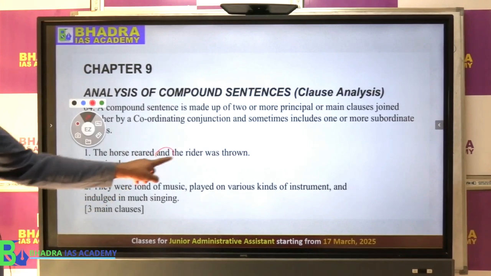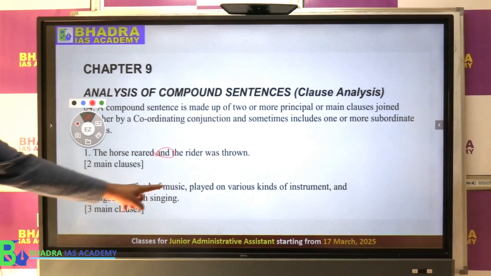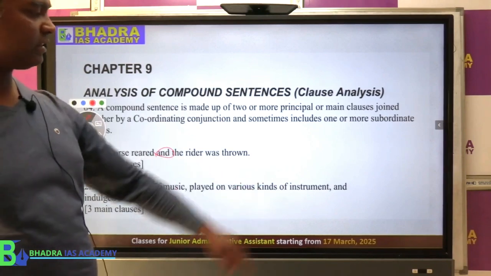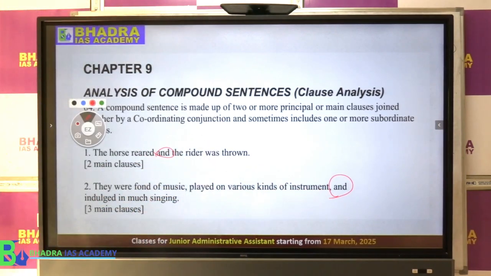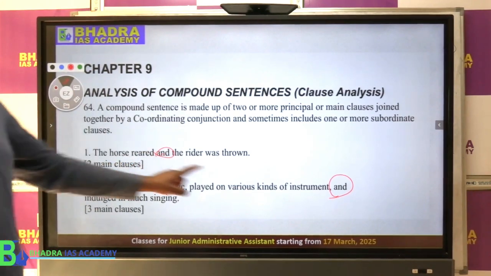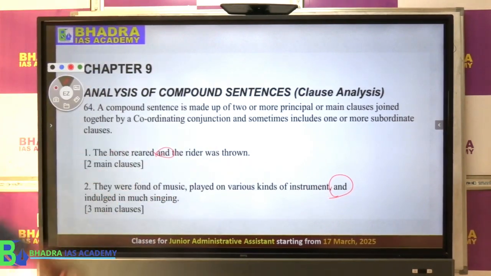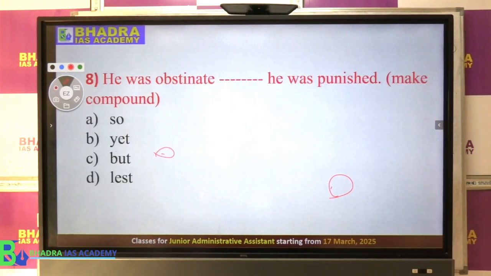Same way, they were fond of music, they played on various kinds of instrument, and so it is joined by and. So we can use a conjunction to join the clauses, that is called compound. Now for example,